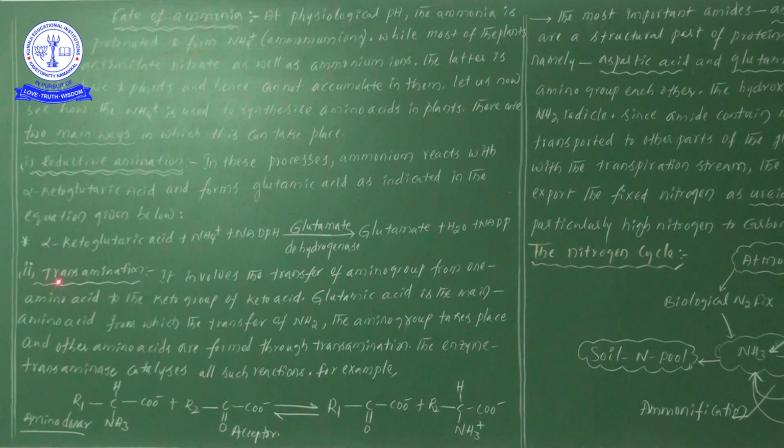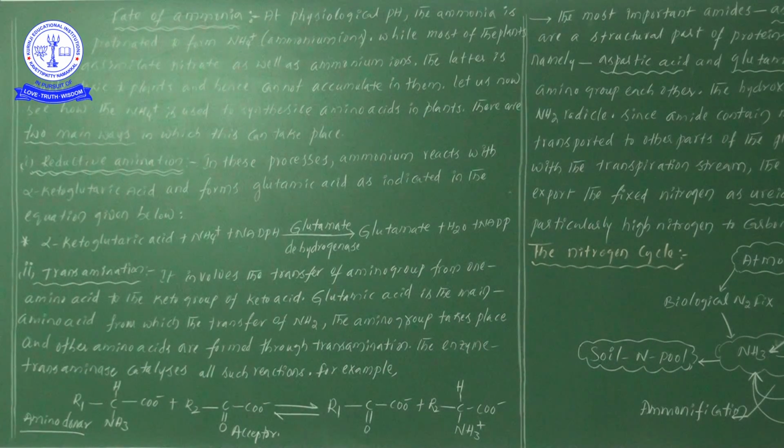Like a transfer certificate, TC, we take when we go from the lower standard to the higher standard. Likewise, transamination means here the amine group or amino group is going to be transferred. So how is this going to be transferred, and what is the mechanism of all these things?